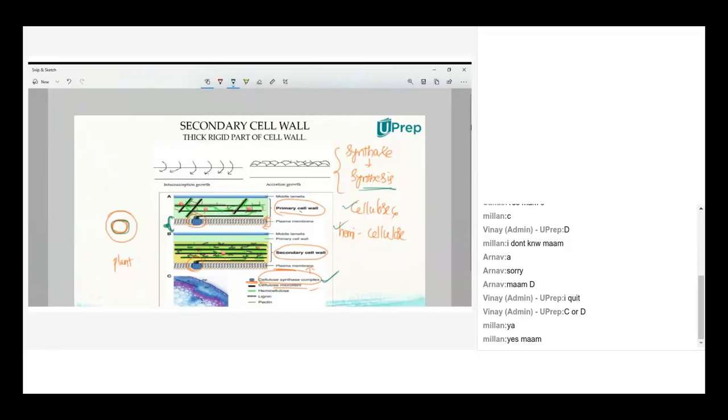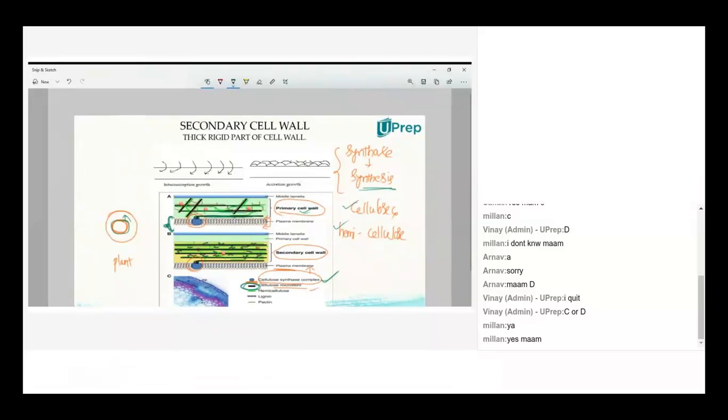Now this synthesized cellulose and hemicellulose will be formed in the primary cell wall. See, there is a black connectivity. The black parallel lines are nothing but the cellulose. I'm circling on the diagram. Can you see what I'm circling? Now the cellulose will be synthesized by this complex in the plasma membrane and deposited there.